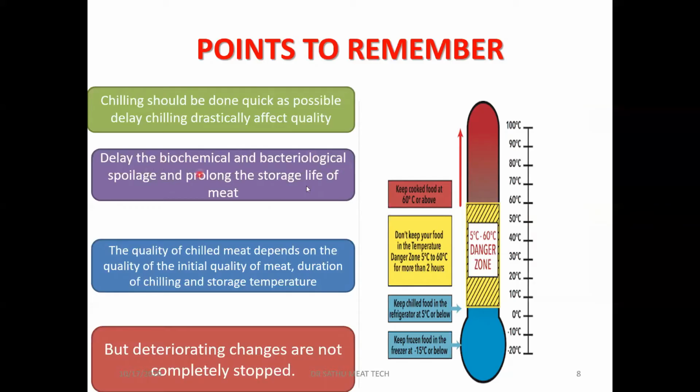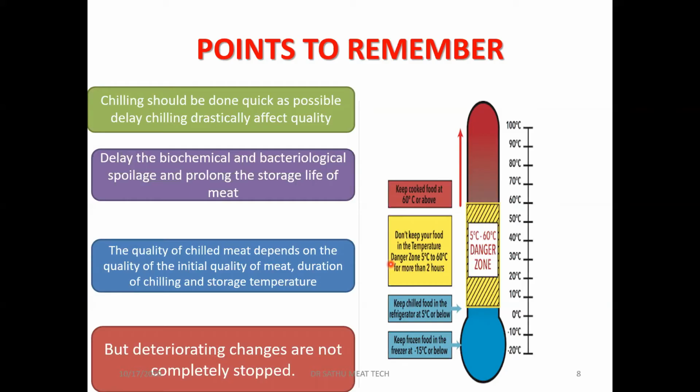By lowering the temperature, we delay the biochemical and bacteriological spoilage and prolong the storage life of the meat. The quality of the chilled meat depends on the initial quality of the meat. If the initial microbial load is more, then the spoilage will be faster. So all the hygienic measures should be taken, to see that the initial load on the food material, the meat or the carcasses, is very low, so that we can extend the shelf life of the meat.